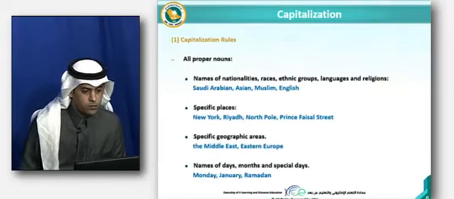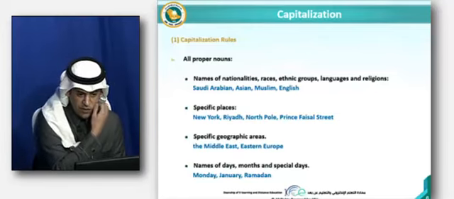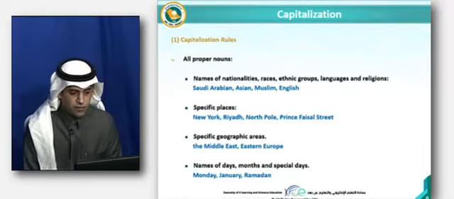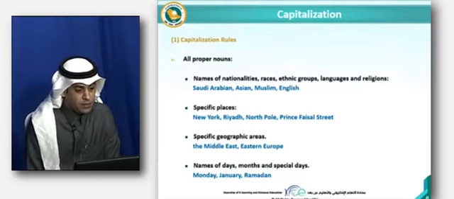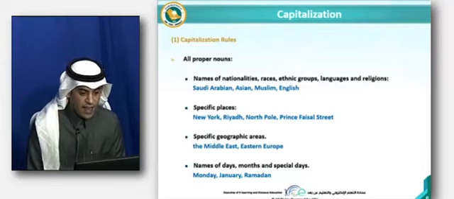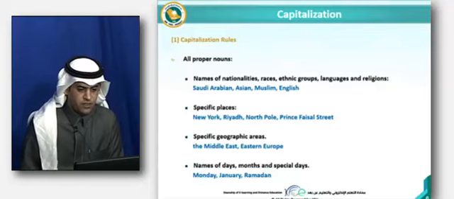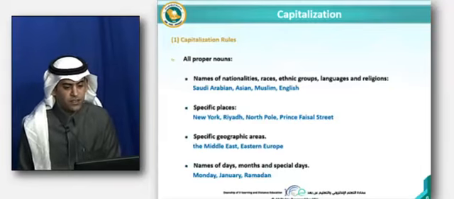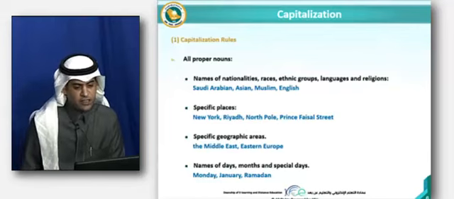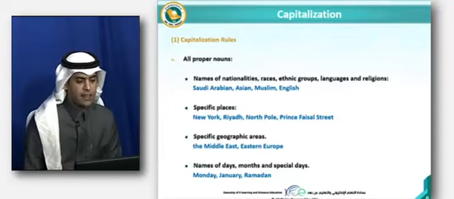We carry on with proper nouns, like names of nationalities, races, ethnic groups, languages, and religions. Nationalities like Saudi Arabian, American, British. You need to capitalize those. Races, like Asian. Religions, like Muslim and Islam. And languages like English, Spanish, French. You need to capitalize all of those because they are languages.